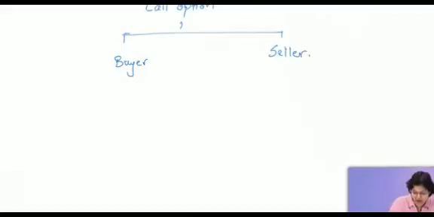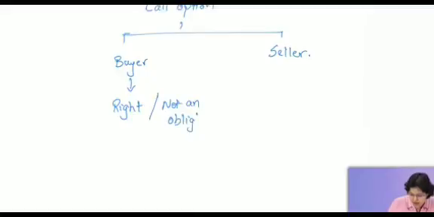So to just quickly recap, in a call option, there are two parties to the contract. Which are the two parties? One is called buyer and one is a call seller. Right now, what did we understand? Call buyer has a right but not an obligation. So basically, for a call buyer, if the contract goes in his way, he is going to exercise it. If it does not, he is not going to exercise it.